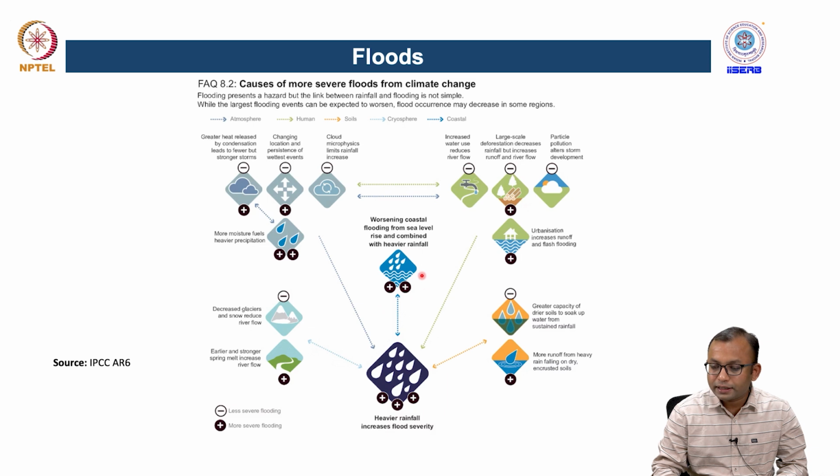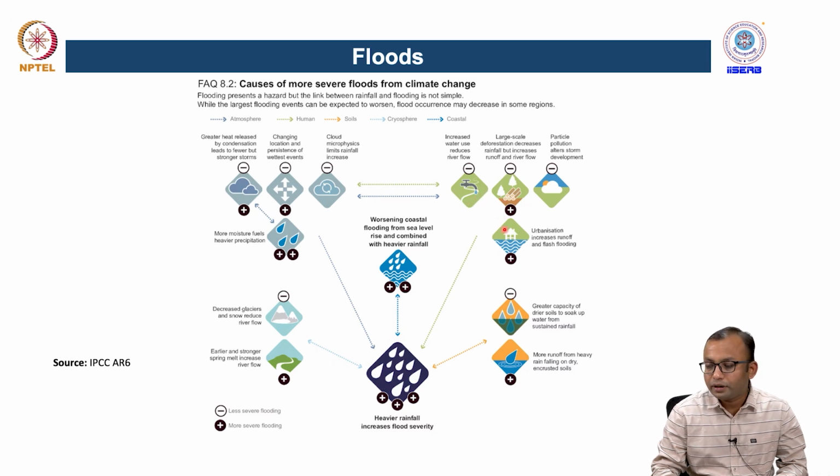As we have already discussed, worsening of the coastal flooding because of the combined sea level rise and heavier rainfall can also lead to severe flooding events in a certain region. There are some human factors also. Let us say if we increase the water use, that reduces the river flow, which decreases the river's ability to flood in a certain region.